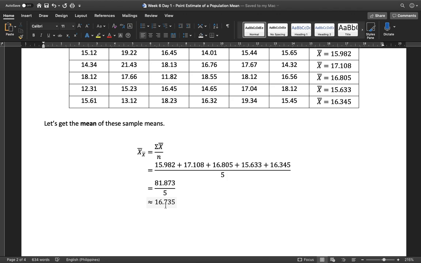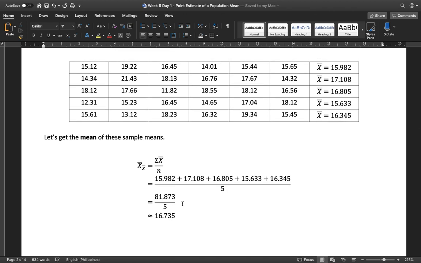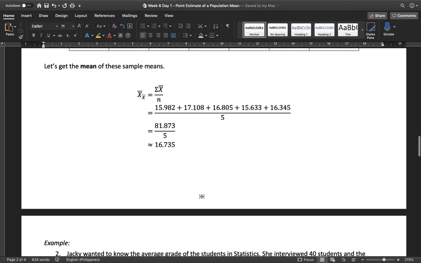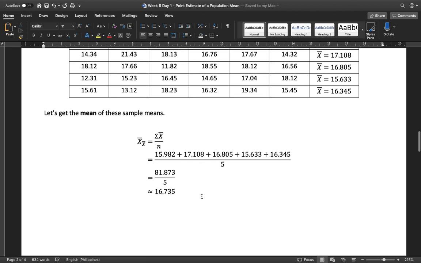There's a chance that our answer may deviate by 0.001, 0.002, whatever, and the reason for that is that we rounded off. But it should still be approximately close, and that's all we can do, get close, because we're only estimating. We cannot determine the population mean in this case because we don't have any information about the population. But we still have a good estimate because we have the sample mean, which is the best point estimate that we can have.